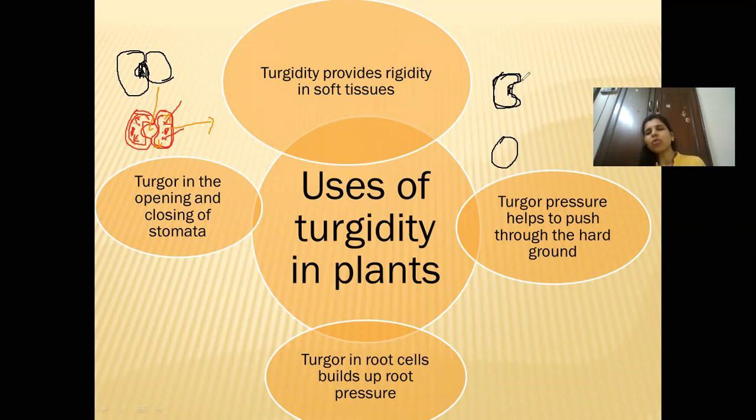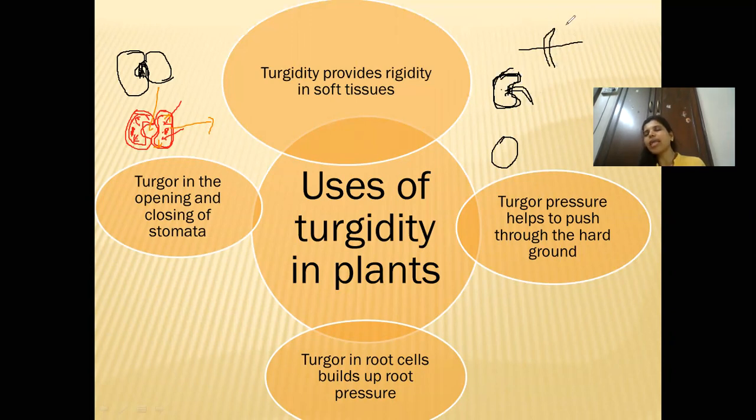Now when the sprouting takes place, you must have seen that the seed coat bursts. This seed coat is getting pushed from inside, and the radicle is coming outside. If this seed is inside the ground, you can see that from the ground, this radicle is pushed outside.